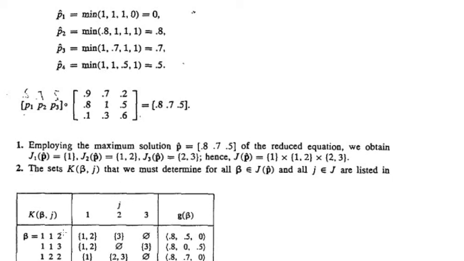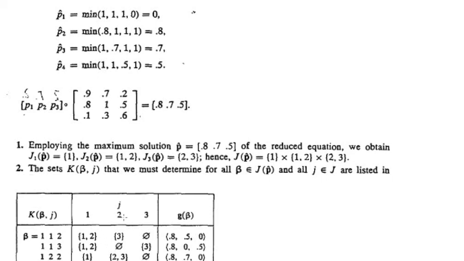So that satisfies the equation beta k equal to j for k equal to 2. Hence 2 is also an element of K of beta 1. But beta 3 is 2, which is not equal to 1, so k equal to 3 is not an element of K of beta 1. Therefore K of beta 1 contains two elements, the set {1, 2}.